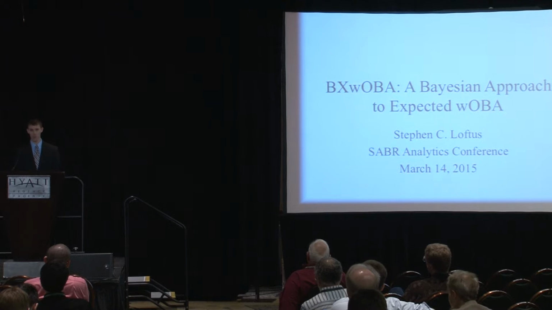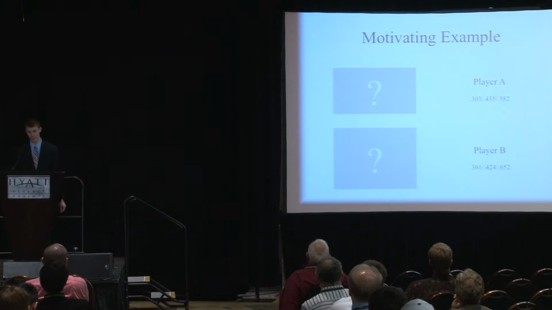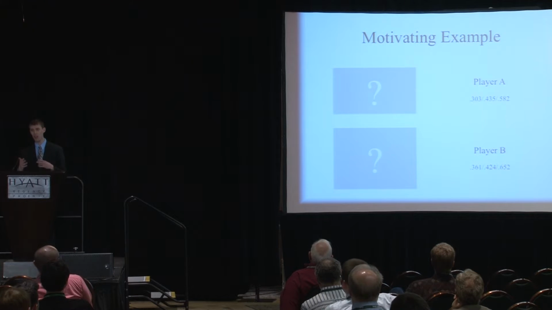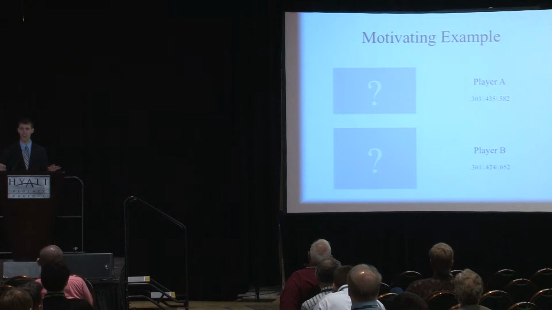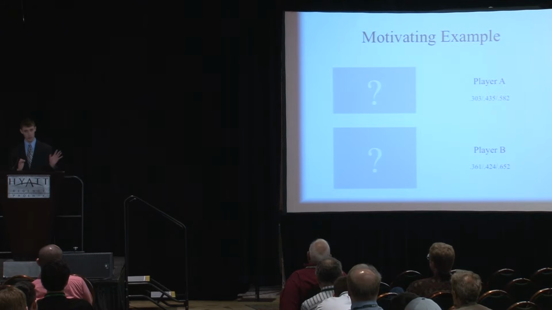And we're going to do so in the form of America's favorite game, player A or player B. So be ready to participate, be ready to form a very quick opinion here. We got two players here, and I'll give you some slash lines to work with. We have player A with a line of roughly .300/.430/.580. Solid line, any of us would take it. However, you have player B, who is absolutely raking with a .360 average, .420 on base, .650 slugging. I know, very little information, but that's what we have.